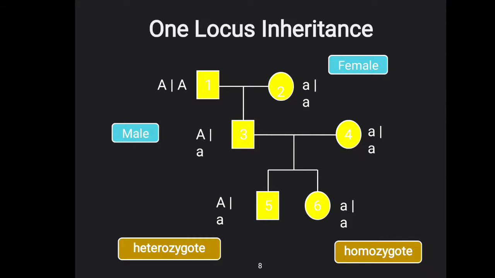Homozygous means it contains both of the same allele of the trait. In the case of heterozygous, it contains two different alleles, while homozygous contains a single allele, two alleles of the same trait.